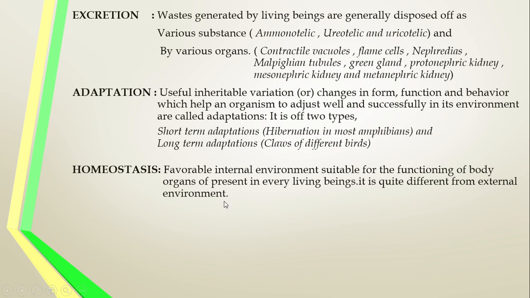The external environment continues to change, but the organism may get a constant internal environment by physio-chemical biological action. Physical action, chemical action, biological action, by which the organism maintains the normal thermal balance, normal water balance, normal acid-base balance. These things are very, very important and can be achieved by physical or chemical or biological actions.